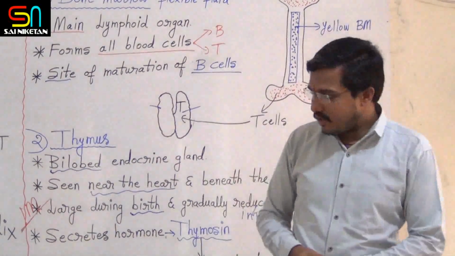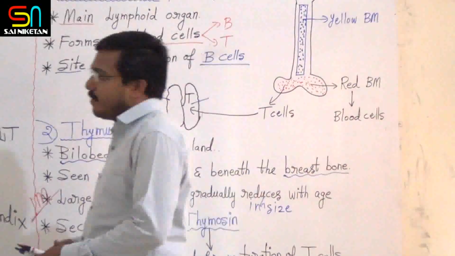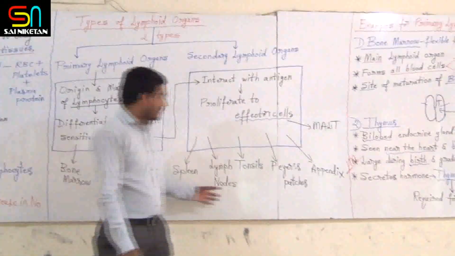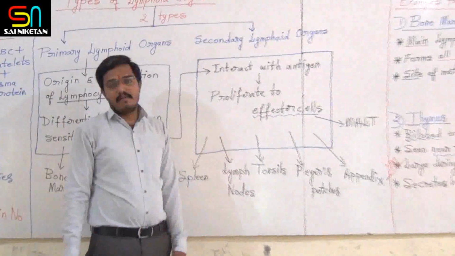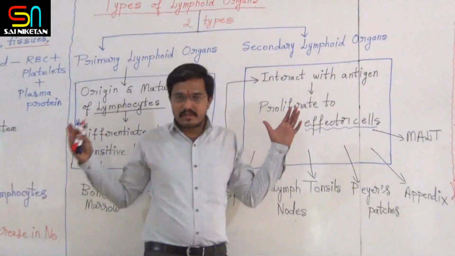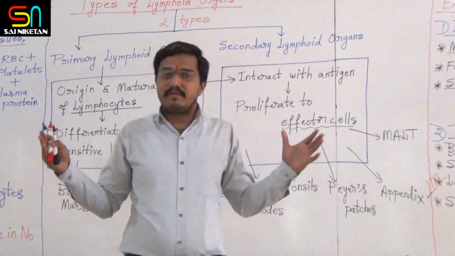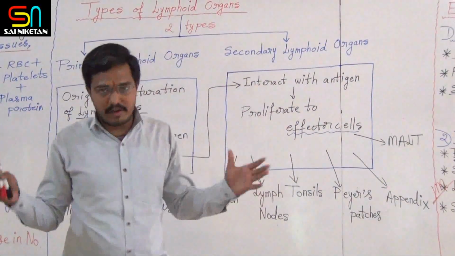Okay, so this is about the primary lymphoid organs. In the next video we will discuss examples of secondary lymphoid organs. Don't forget, bone marrow and thymus are the examples for primary lymphoid organs.